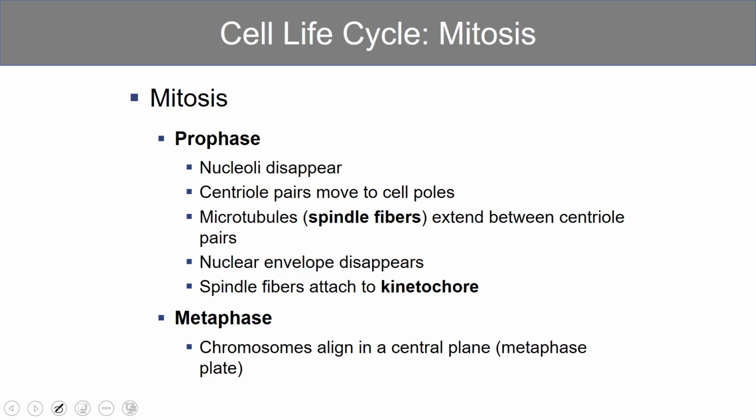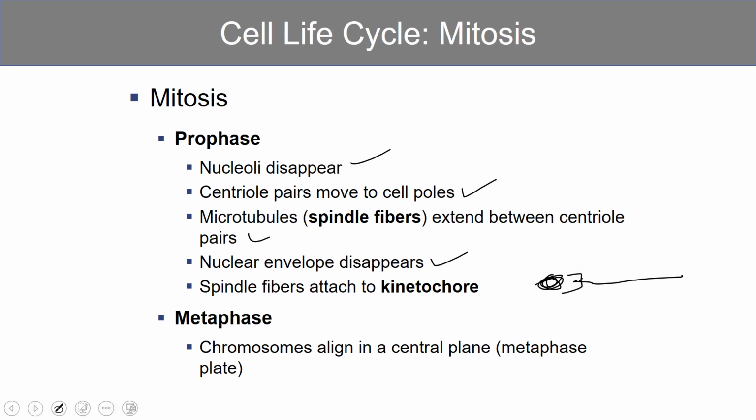In mitosis, we start with prophase. The nucleoli disappear. The centriole pairs move to opposite poles of the cell. The microtubules extend between the centriole pairs. The nuclear envelope disappears, and the spindle fibers are going to connect to those kinetochores. Remember those molecular handles, kinetochores. The spindle fibers physically connect to those little handles.